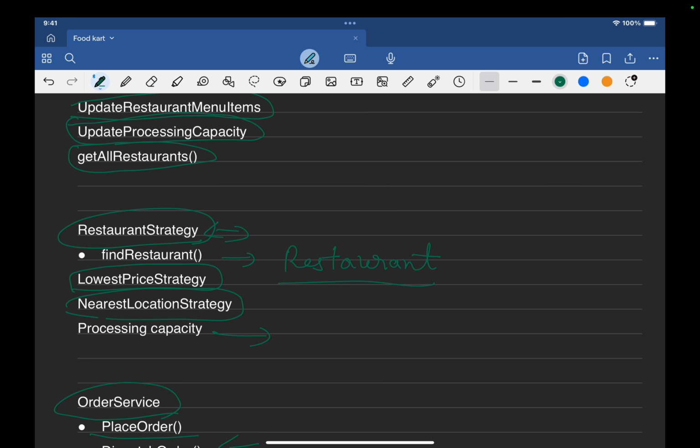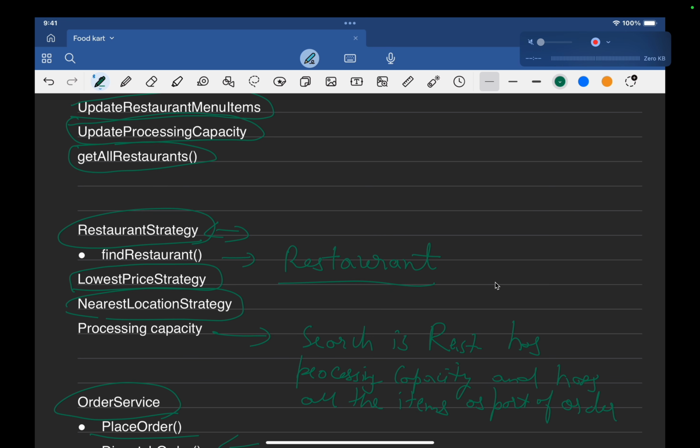So this will search if a restaurant has the processing capacity and has all the items as part of the order, because this is a requirement.